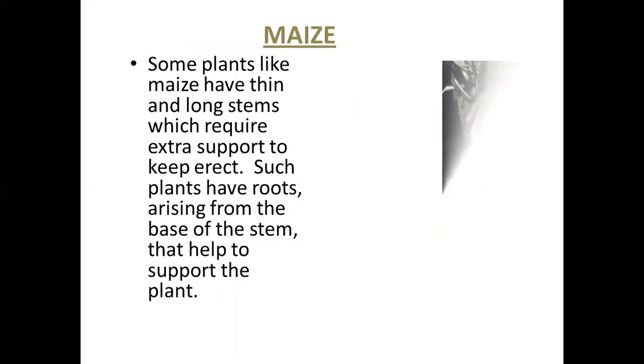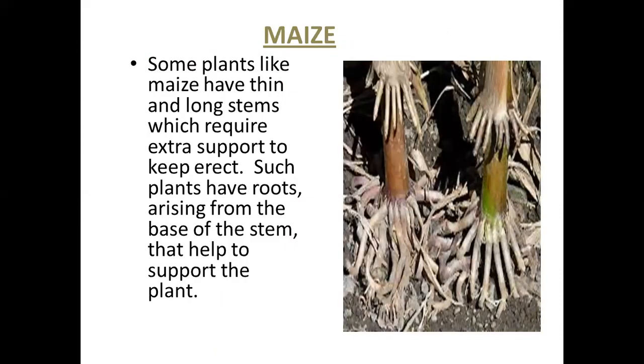Next, coming to the next one, what do you observe in this picture? Can anybody identify which plant is that? It is the maize plant. In the maize plant, we are seeing some root-like structure around the stem.